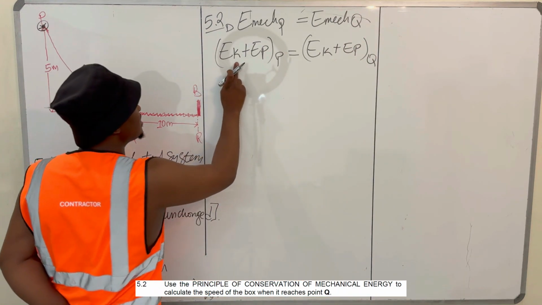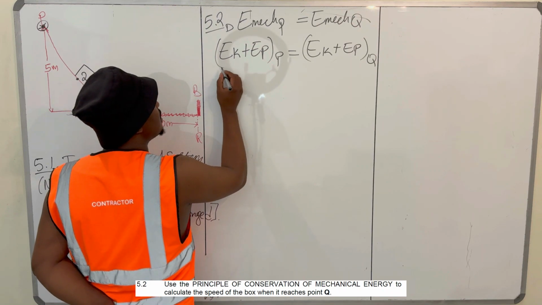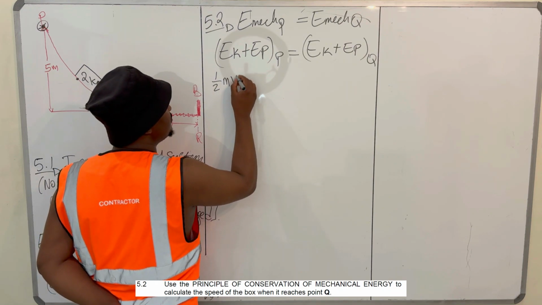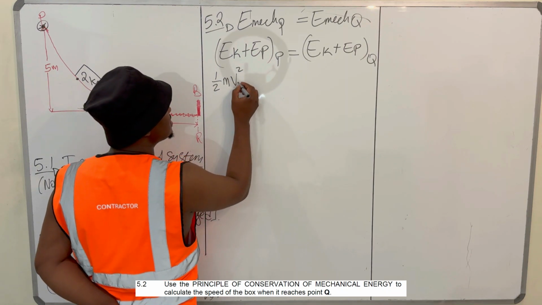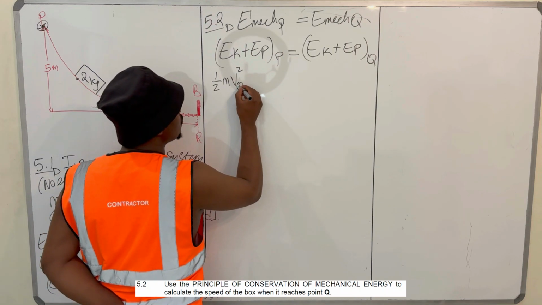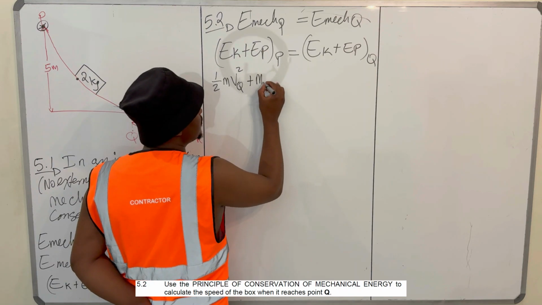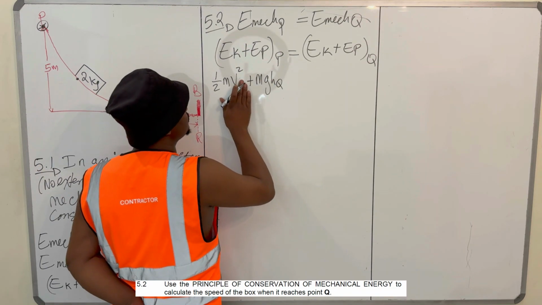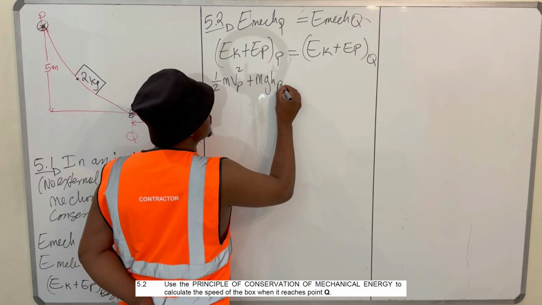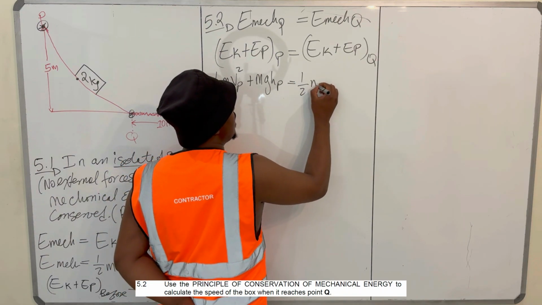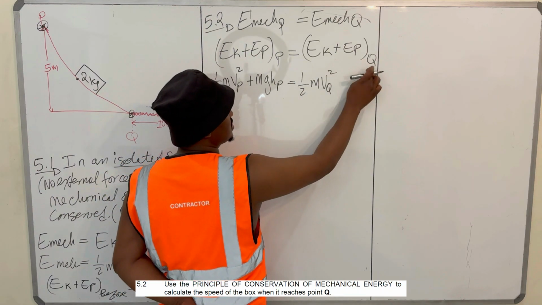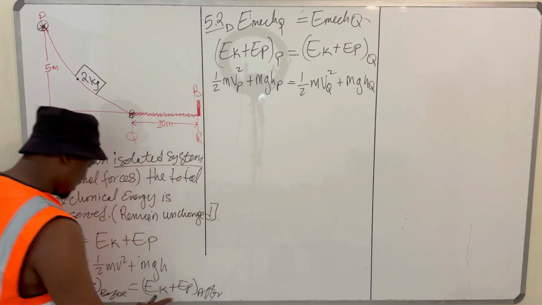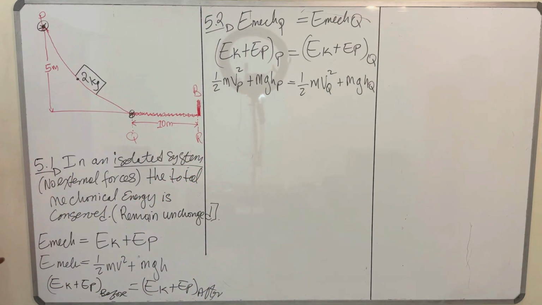No problem. What is this? This is the kinetic energy, which is half mv squared, the velocity at P squared, plus mg height at P, sorry, it should be P, is equal to half m velocity at Q squared, because this is point Q, plus mg h at Q. This is exactly what I've written here, and these are the formulas.